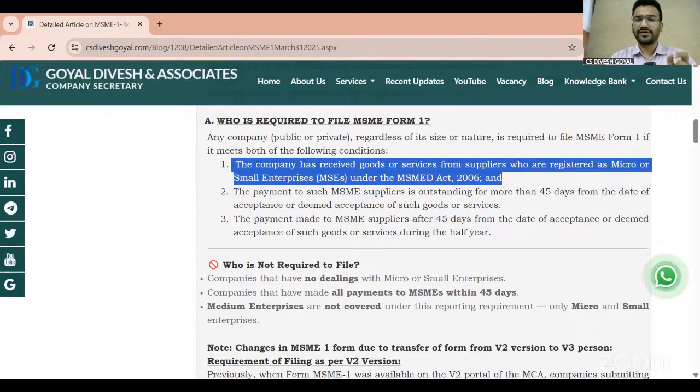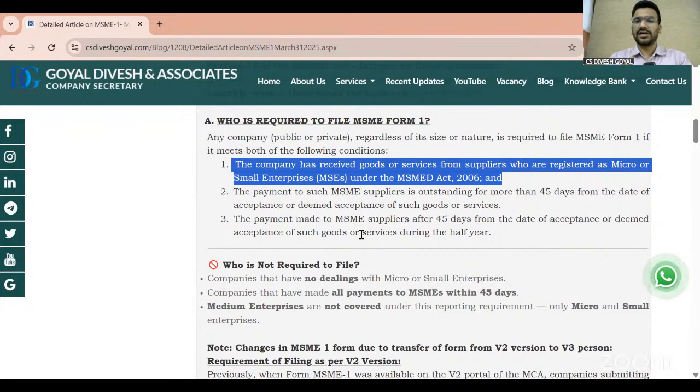Now, before going further, I will tell you there is a lot of ambiguity between the provision of the Companies Act and the form which is launched on the MCA V3 portal. Because the provision, Section 405 and the circular issued in 2019, is specifically saying this form is required to be filed by a company that has an MSME vendor and has delayed payment to that vendor by more than 45 days. Whether the company paid them after 45 days during the half year, or whether their payment is outstanding more than 45 days at the end of the half year.